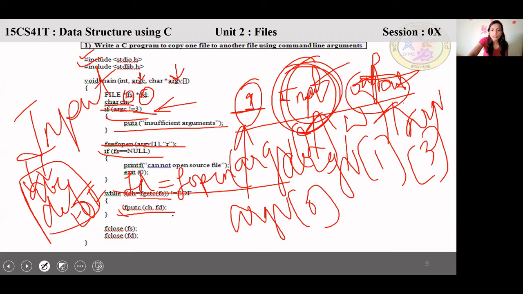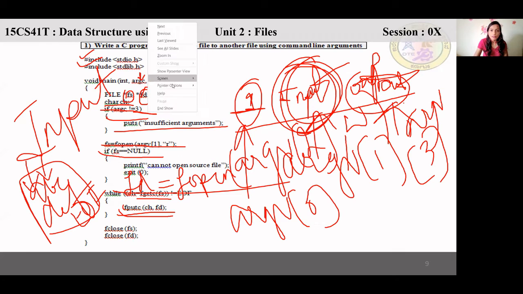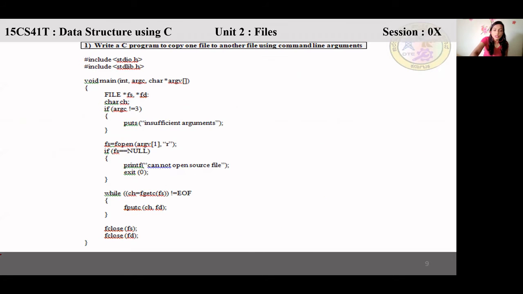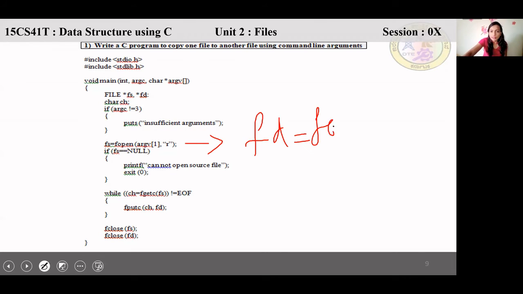Then use fputc of ch, fd. Getting this? So here, what should be there? Add here: fd is equal to fopen, open the file and add this into the program.